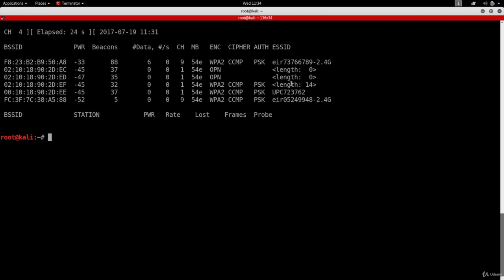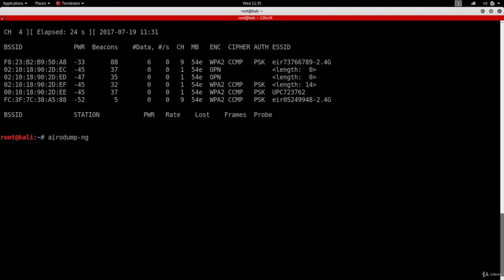So, the adapter that I'm using right now supports 5 GHz, but as you can see, I still can't pick up these networks. That's because I need to specifically tell Aerodump-NG that I want it to listen on 5 GHz frequencies and 5 GHz channels. To do that, all we have to do is run Aerodump-NG, like we always do.